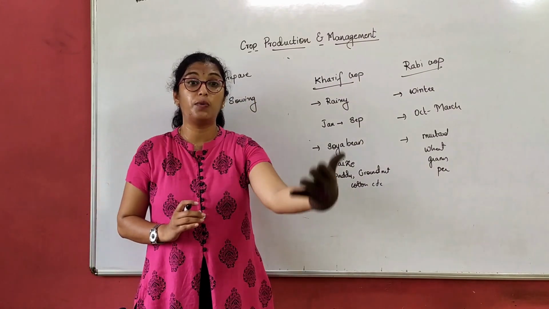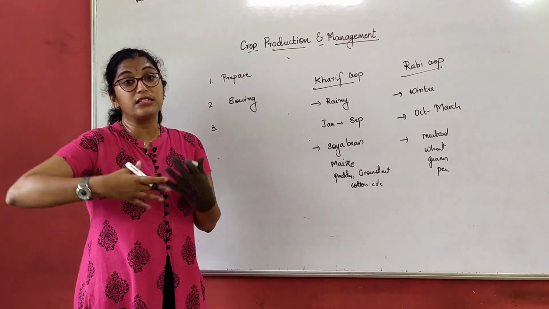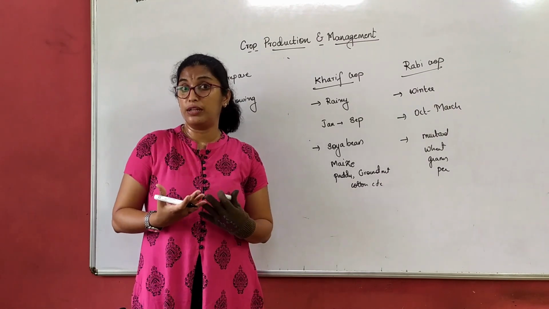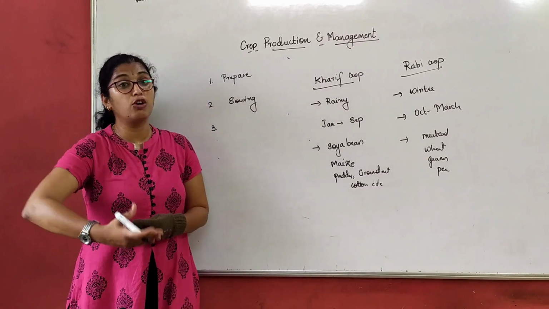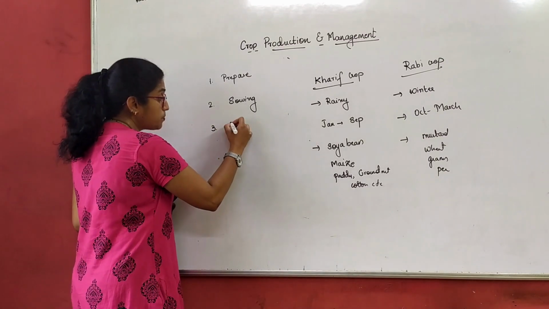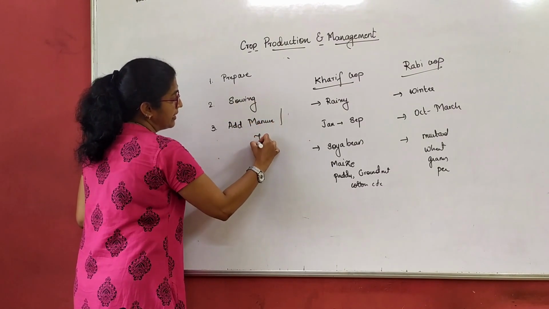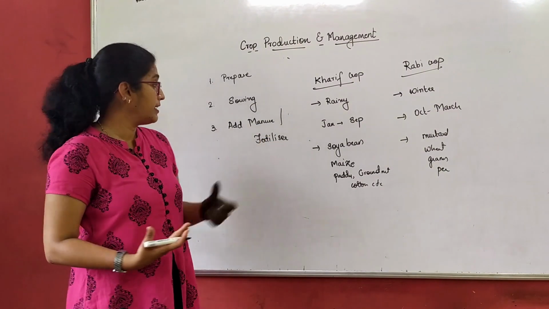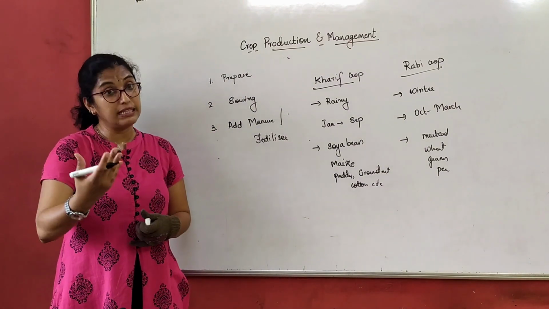See, additionally, what does it require to grow? We provide external food, extra food in terms of nutrients. Our body requires nutrients, you all know that, right? Micronutrients as well as macronutrients. Similarly, plants also require some extra nutrients. So what we do here is add manure or fertilizer, giving extra nutrients to the soil so that we have a healthy plant.